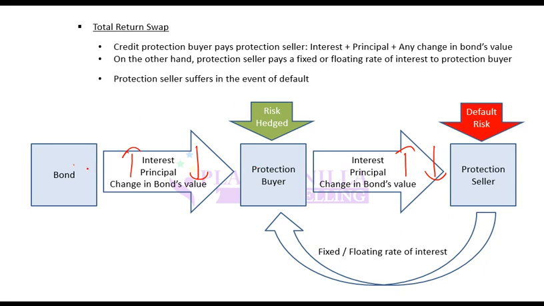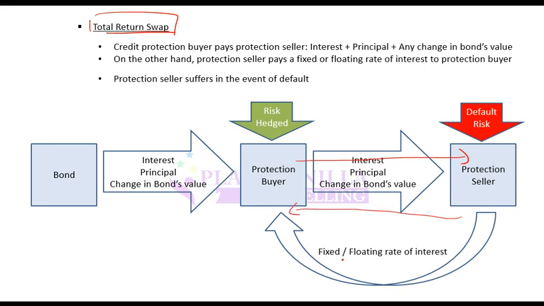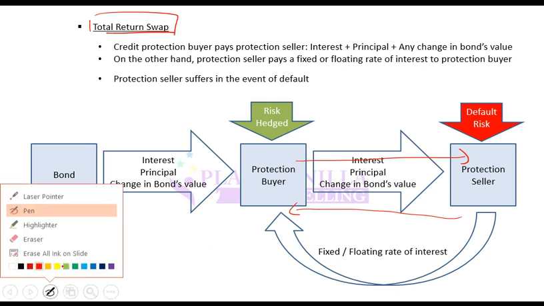So even if cash flows from bond go up or go down, that is not a concern for protection buyer. So protection buyer has removed the risk associated with this bond and has converted that into a fixed or floating rate. This is known as total return swap. That is, total return is being paid, and against that some return is being received as fixed or floating. So it is a kind of swap, and in this swap, one series of payment is total return from bond and another series is fixed or floating rate.